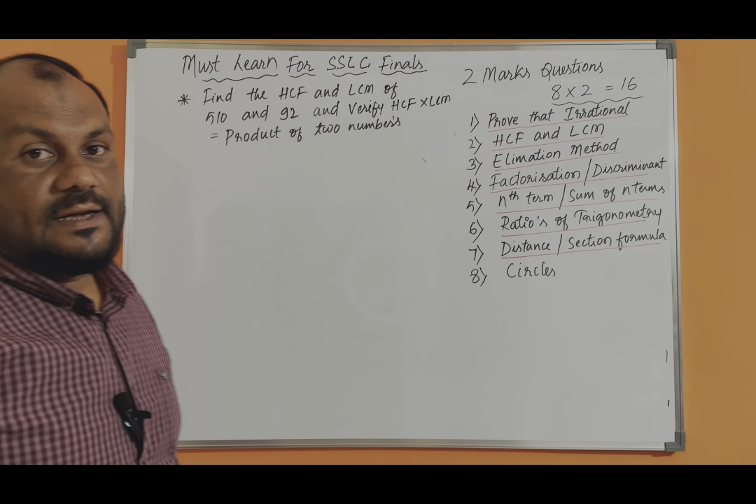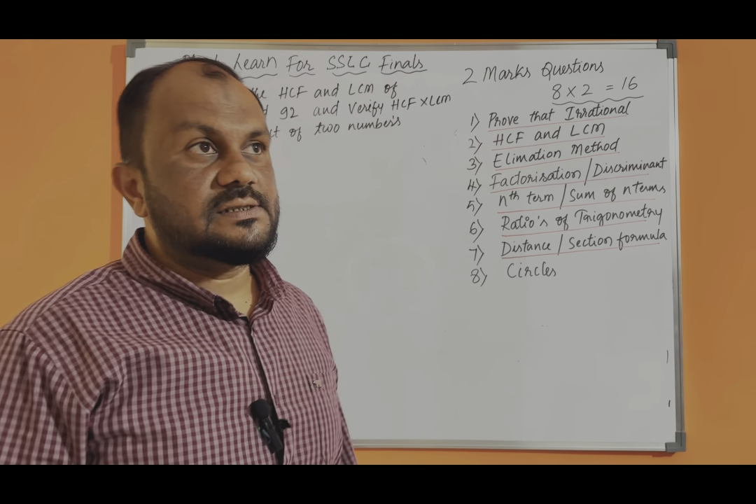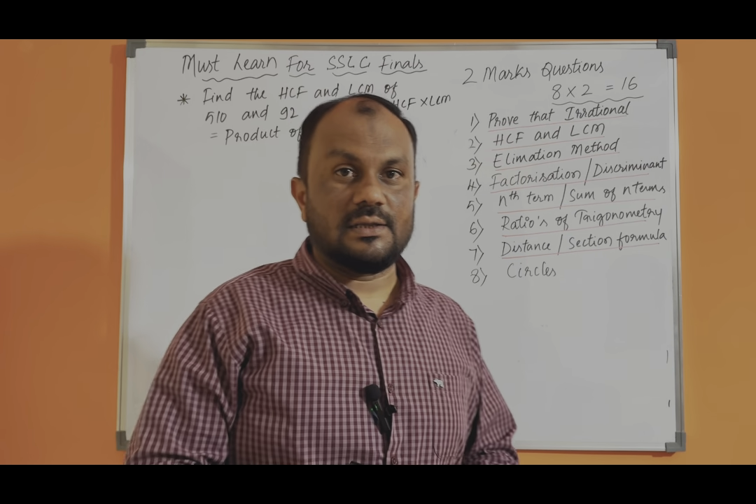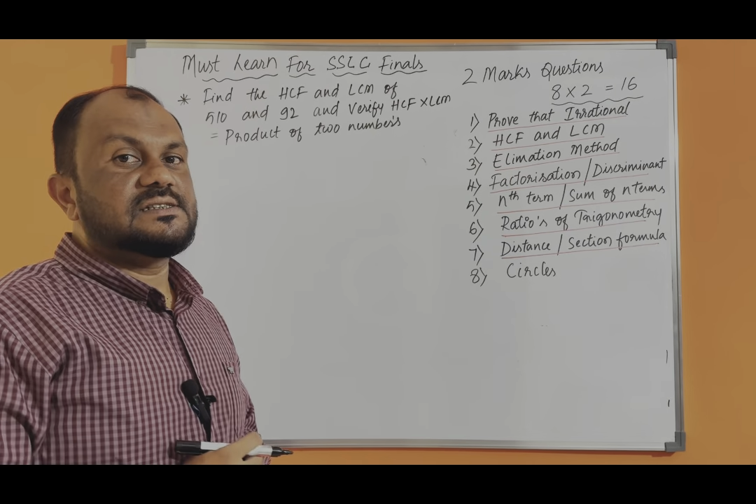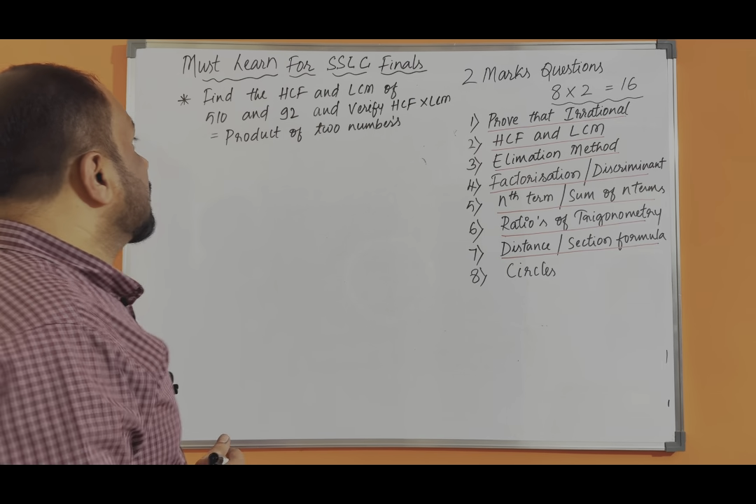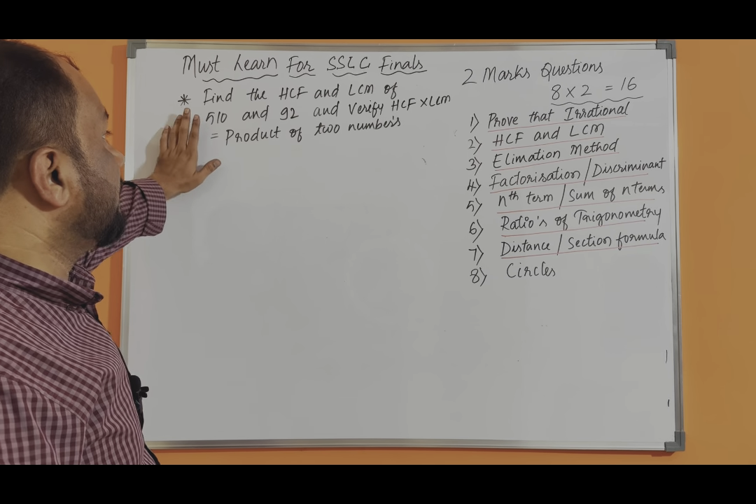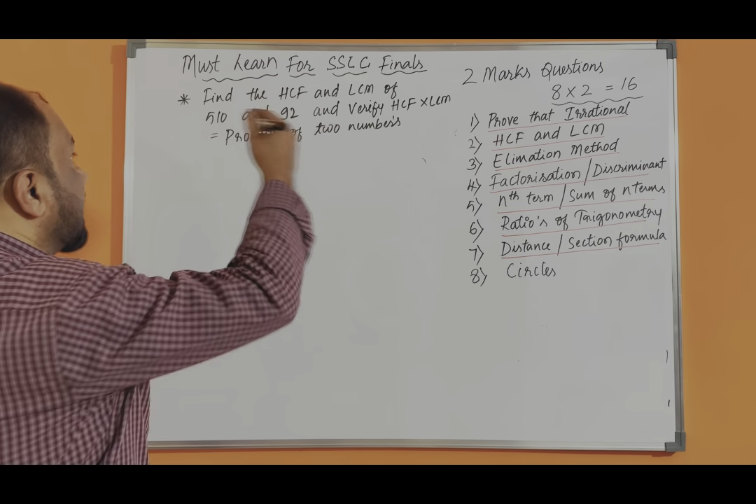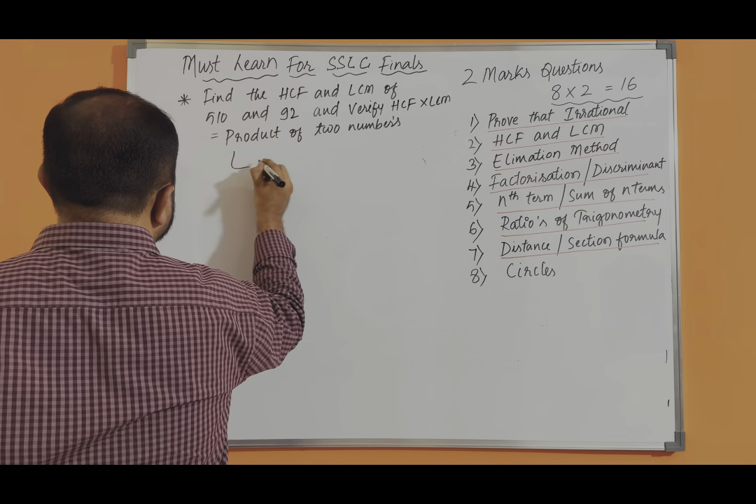So here we need to find out HCF and LCM first. HCF and LCM can be found by using the prime factorization method. That is the only method which is discussed in your syllabus. So let us find out the prime factors of 510 and 92. Let us start with 510.